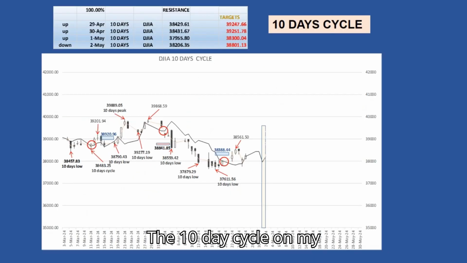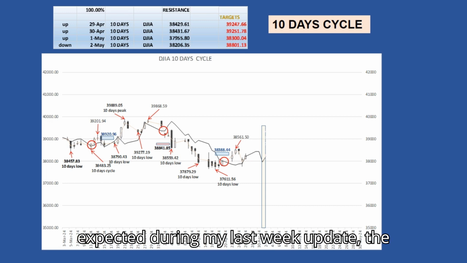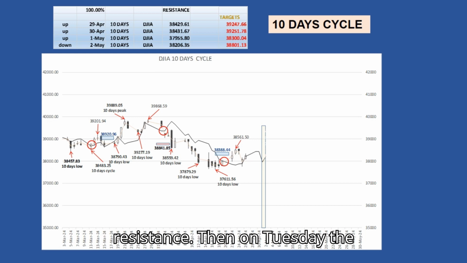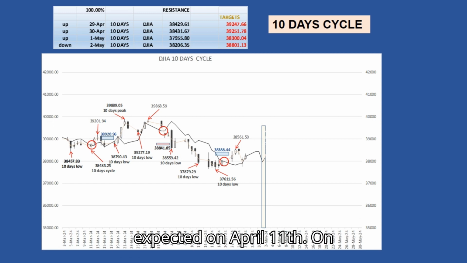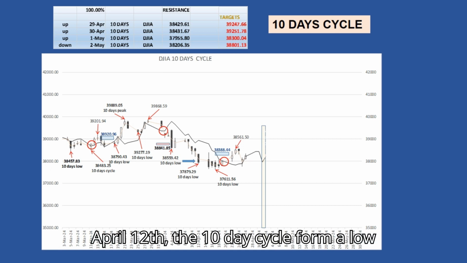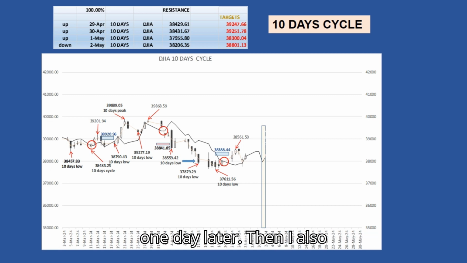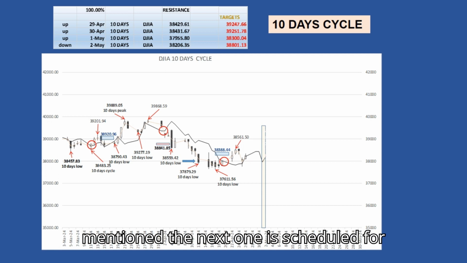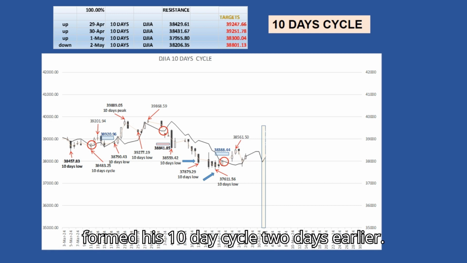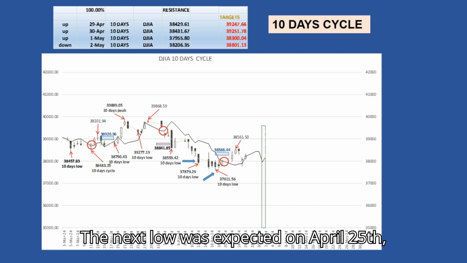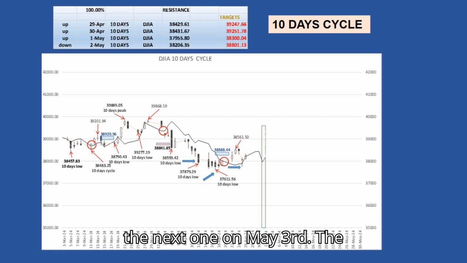The 10-day cycle. As expected during my last week's update, the market rallied toward its cycle line, found resistance. Then on Tuesday the market continued its decline on its way to form the next 10-day cycle low, expected on April 11th. On April 12th, the 10-day cycle formed a low, 1 day later. Then I also mentioned the next one is scheduled for April 19th. On April 17th, the Dow Jones Industrial Average formed its 10-day cycle low, 2 days earlier. The next low was expected on April 25th, the next one on May 3rd. The success rate is 100%.